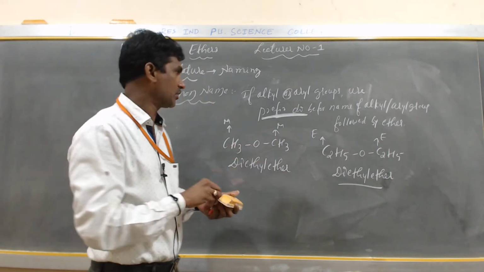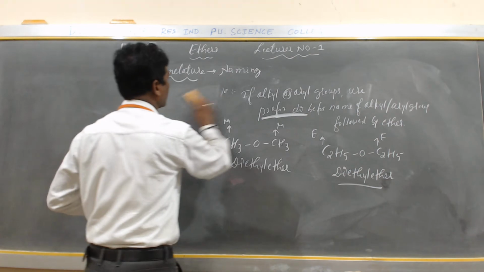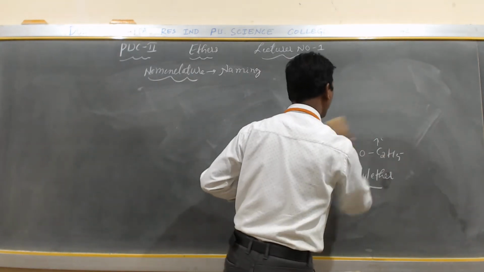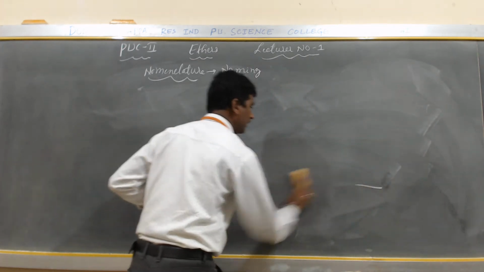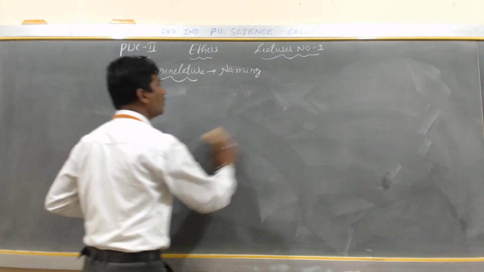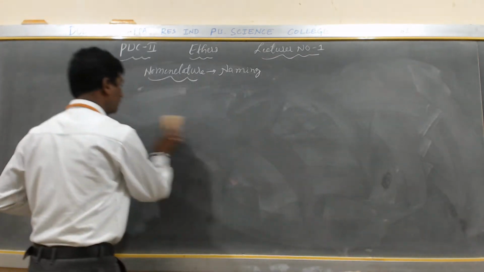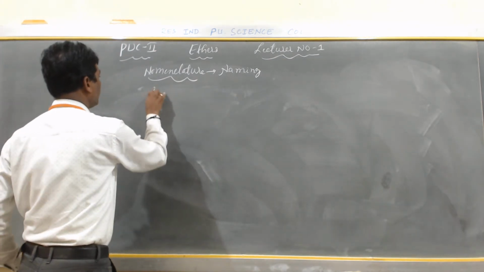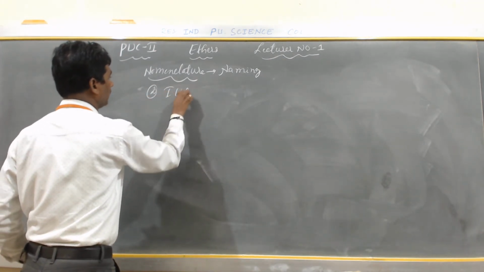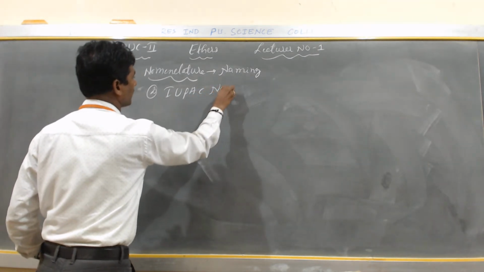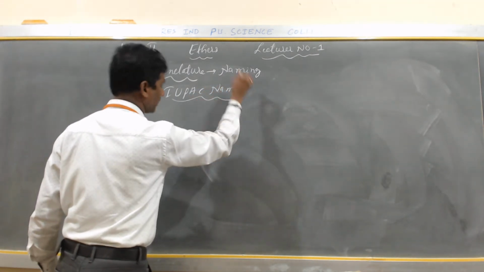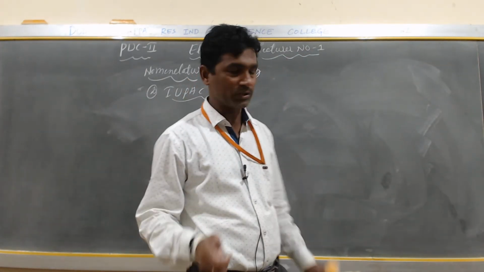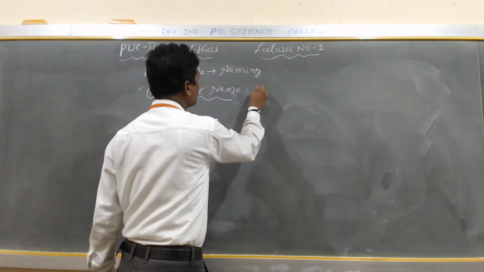Okay, my dear students. The next I can discuss in this nomenclature, the second very important is IUPAC name. What is IUPAC name? IUPAC name is what, anybody? International Union of Pure and Applied Chemistry.